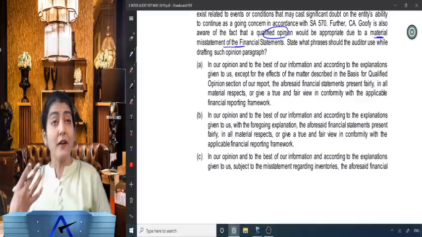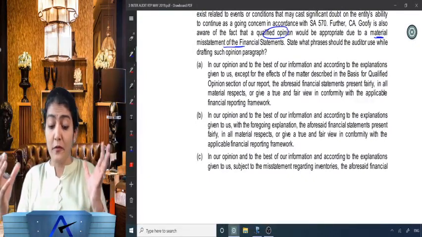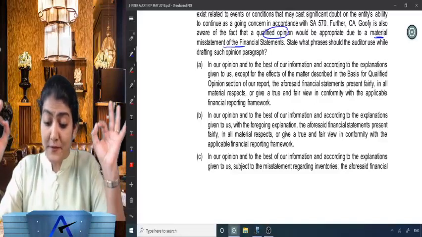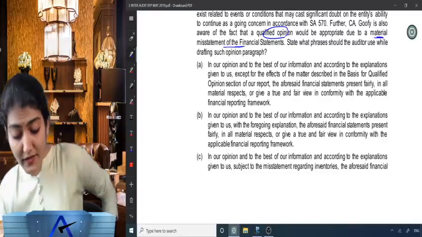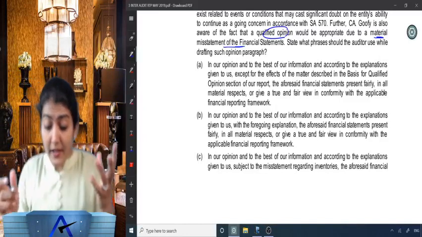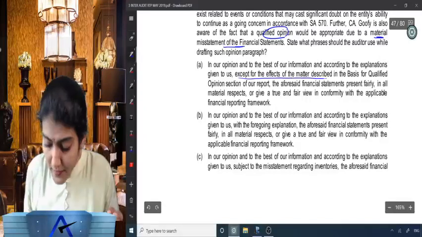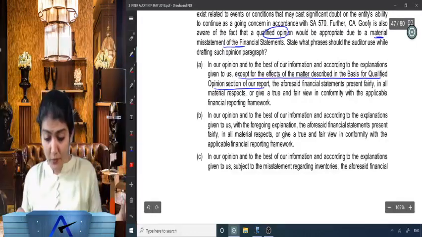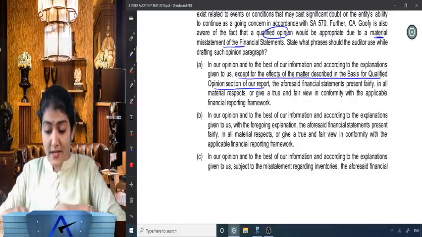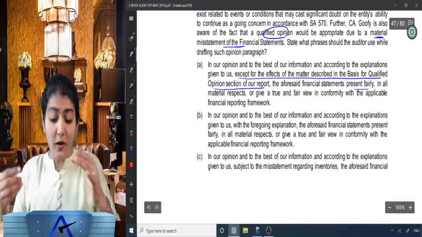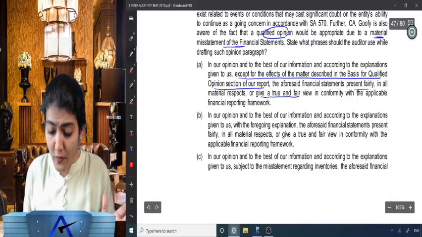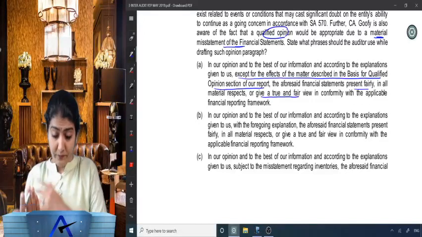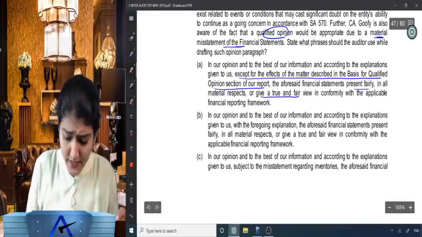Right. So, how will you draft the opinion paragraph now in case of a qualified opinion? In our opinion and to the best of our information and according to the explanation given to us, except for the effect of the matters described in the basis for qualified opinion section of our report, the aforesaid financial statements present fairly in all material respects or give a true and fair view in conformity with the AFRF. Right, so what wording they've used over there?